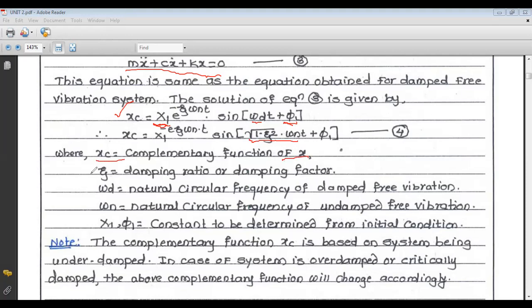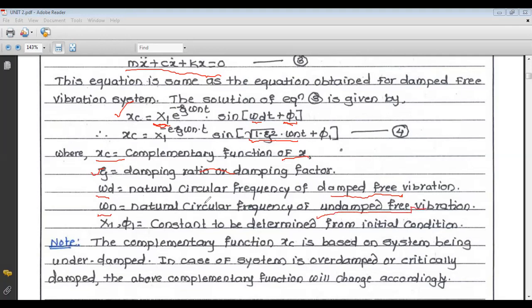Zeta is the damping ratio or damping factor. Omega d is the natural circular frequency of damped vibration, and omega n is the natural circular frequency of undamped free vibration.